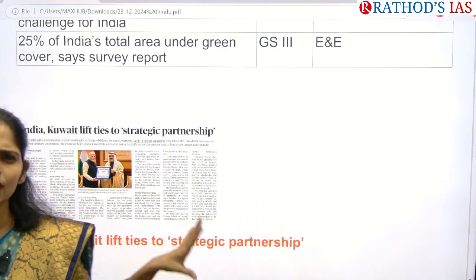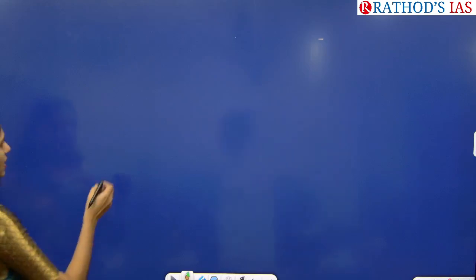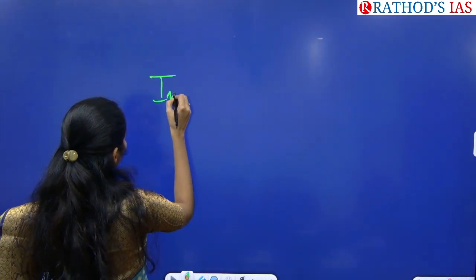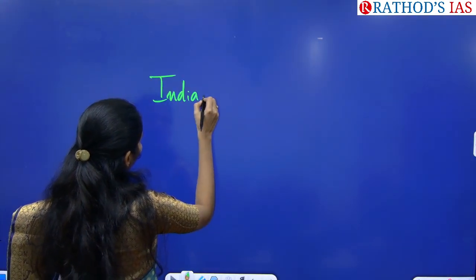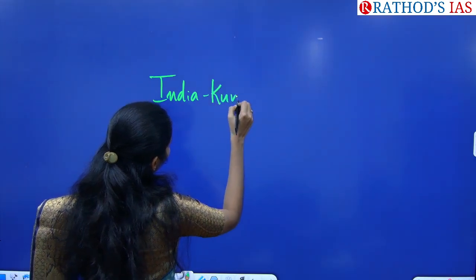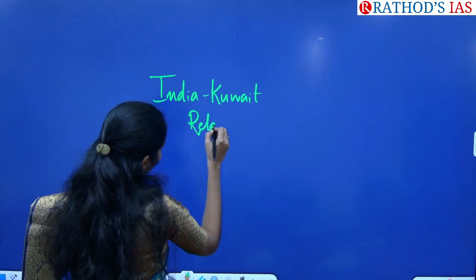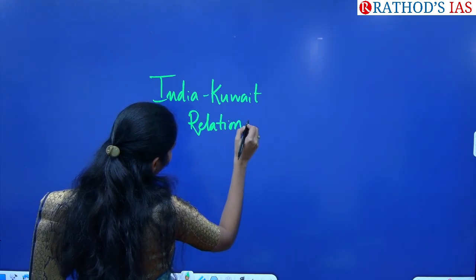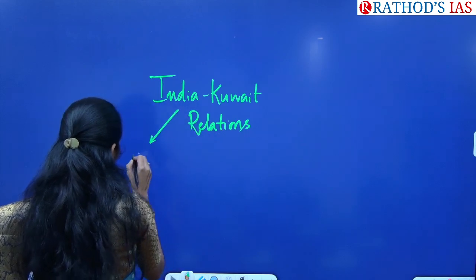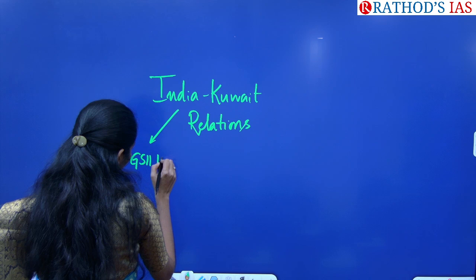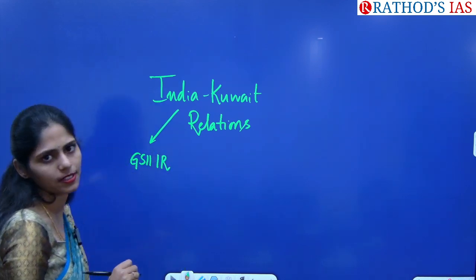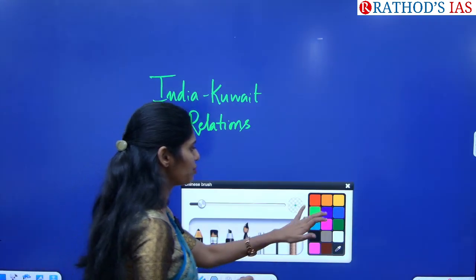Okay, so from which subject point of view can we see this? This article is related to India-Kuwait relations. It is from GS paper 2 under international relations. So what exactly do you have to see?